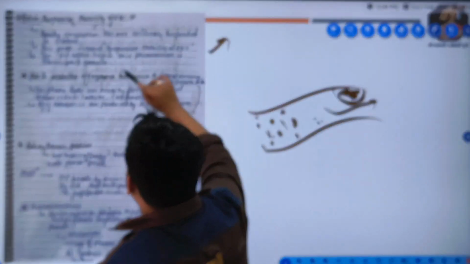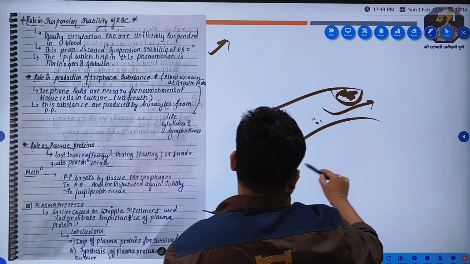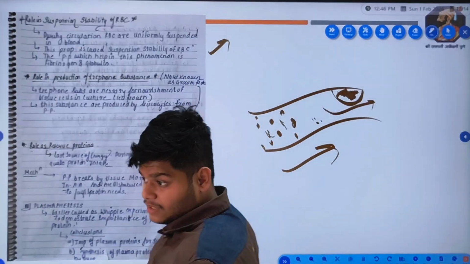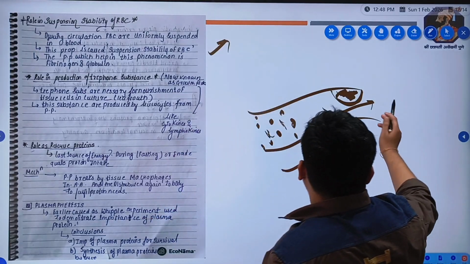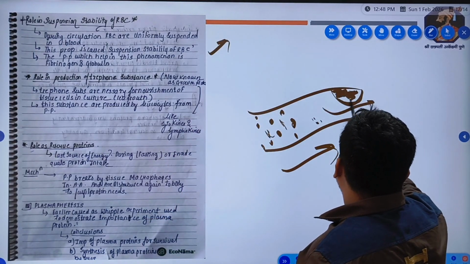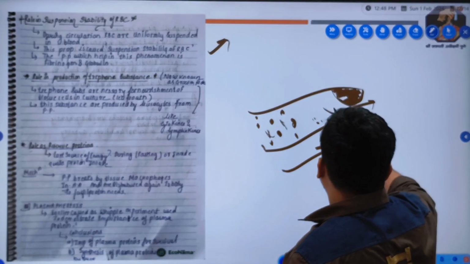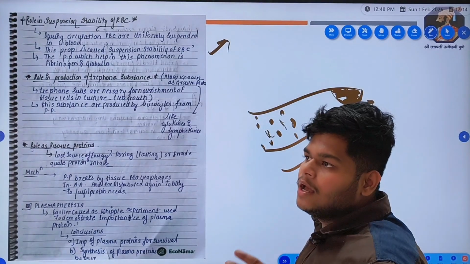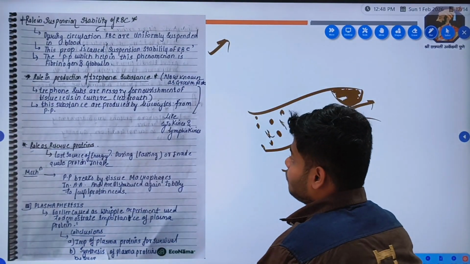The plasma proteins which help in this phenomenon are fibrinogen and globulin, right? If their level increases, there will be so much Rouleaux formation, so there will be clots and there will be many pathological conditions related to the heart.